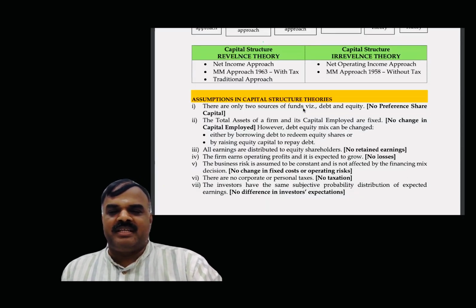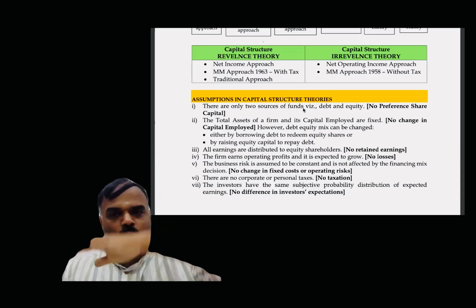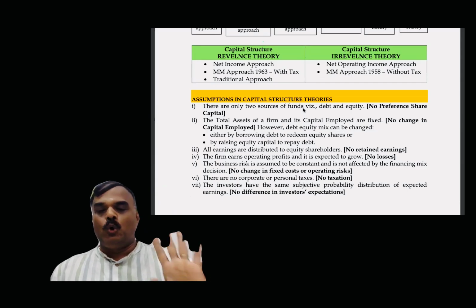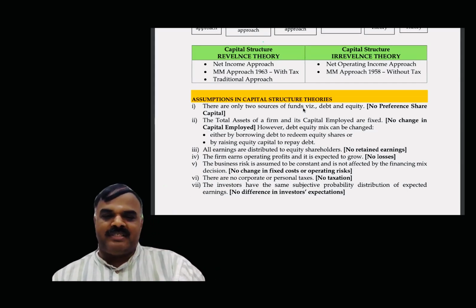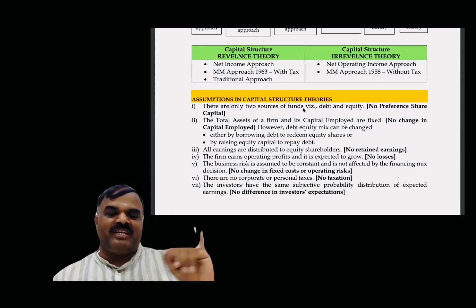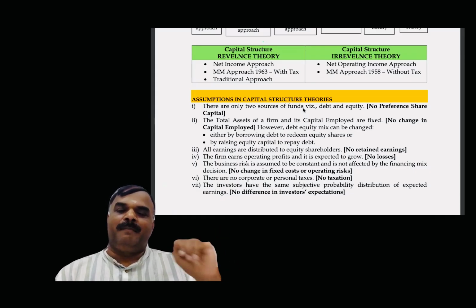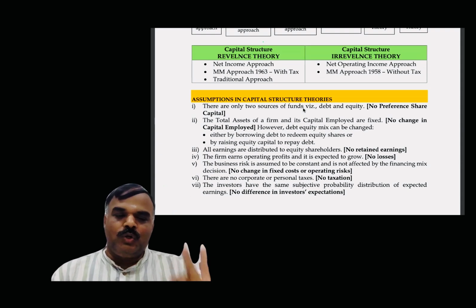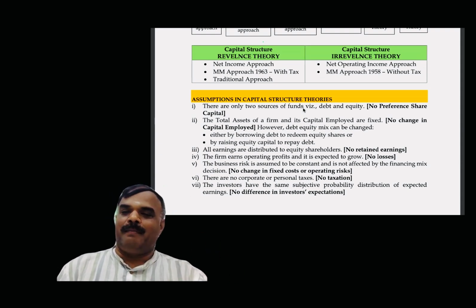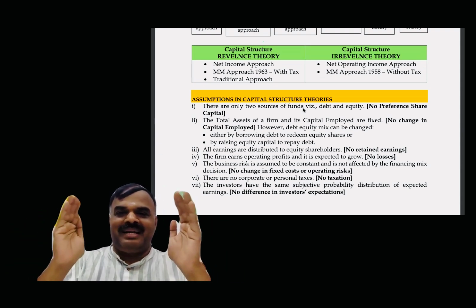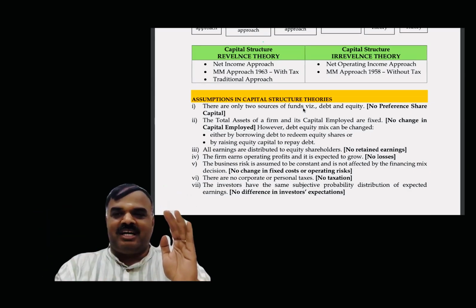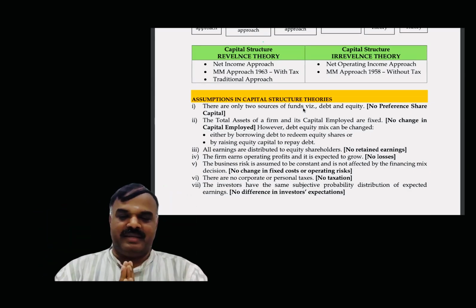Assumptions under capital structure: 7 assumptions are there for all the capital structure theories. You can easily remember them as 7 no's. What is the first no? No preference share capital; in the sense that the company has only debt and equity. Second, no change in capital employed. Capital employed remains the same, 100 lakhs. Debt and equity may be 60-40 or 40-60, that changes, but total capital employed remains the same.